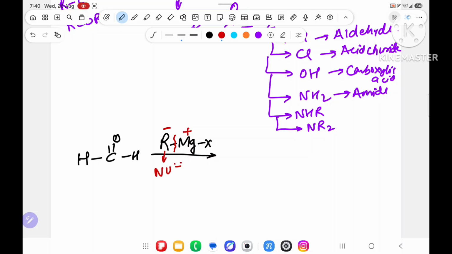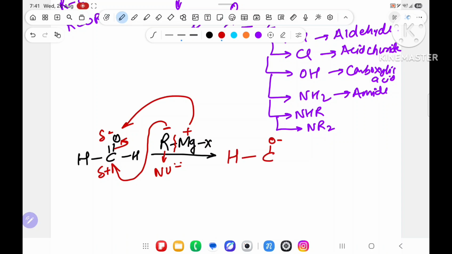Now this R minus is again a nucleophile. Searching for an acid base reaction, not possible. Double bond reaction, yes sir. Delta plus, delta minus, due to electronegativity difference, it tries to attack over here. Once it attacks, carbon will get an extra bond, so the oxygen bond will break and the electrons will come to oxygen. What you will get: H, C, O minus, with R over here, H, and on the O minus, MgBr is coming.